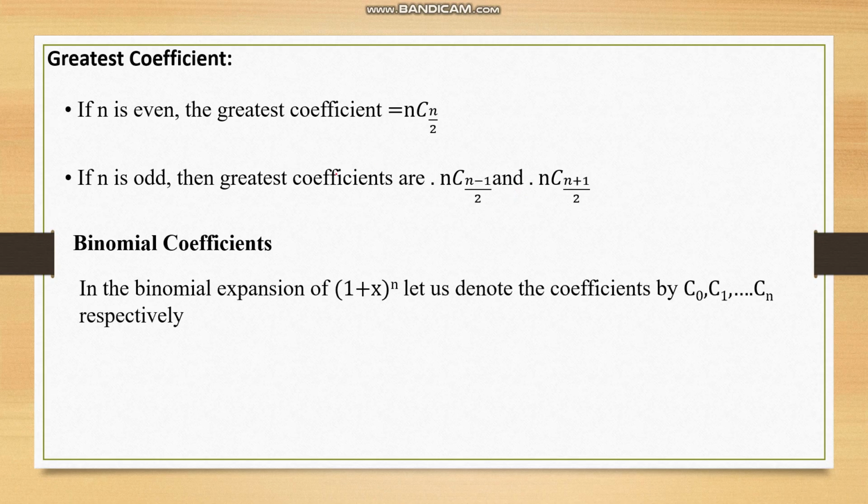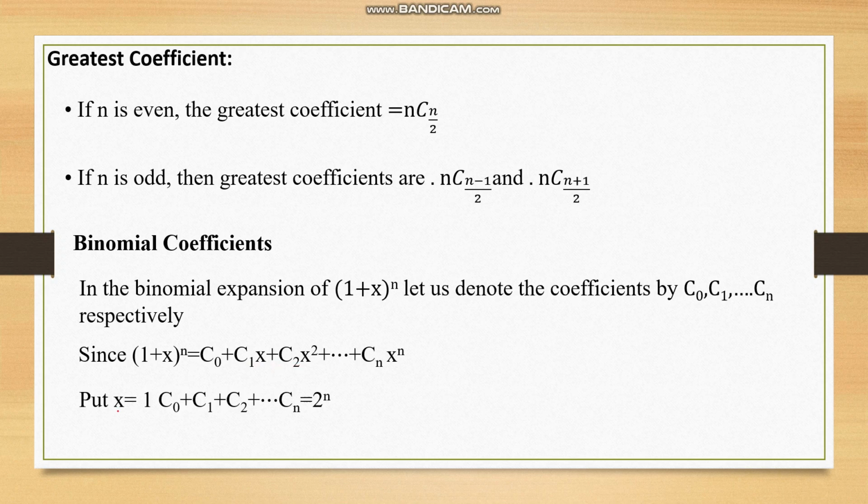In the binomial expansion of (1 plus x) to the power n, let us denote the coefficients by C0, C1, etc., Cn. Then since (1 plus x) to the power n is C0 plus C1 x plus C2 x square, etc., Cn x to the power n, if you put x equal to 1, we get C0 plus C1 plus C2, etc., Cn as 2 to the power n. And if you put x equal to minus 1, then C0 plus C2 plus C4, etc., is also equal to C1 plus C3 plus C5, etc.